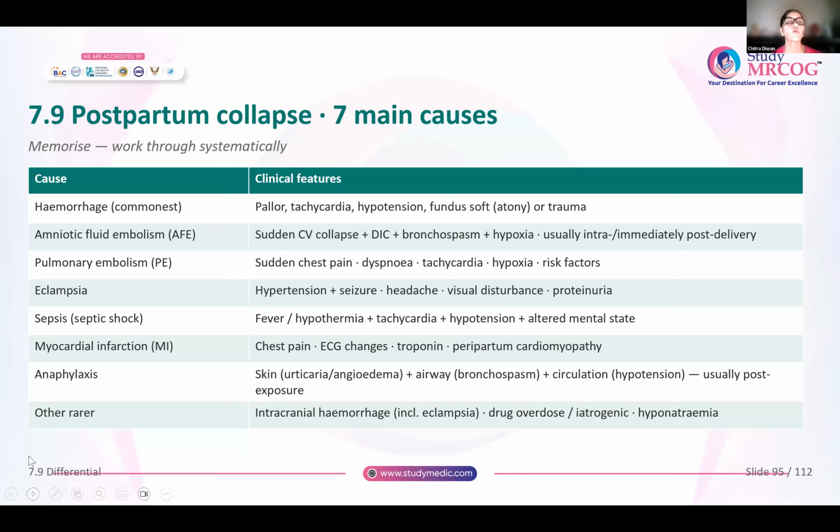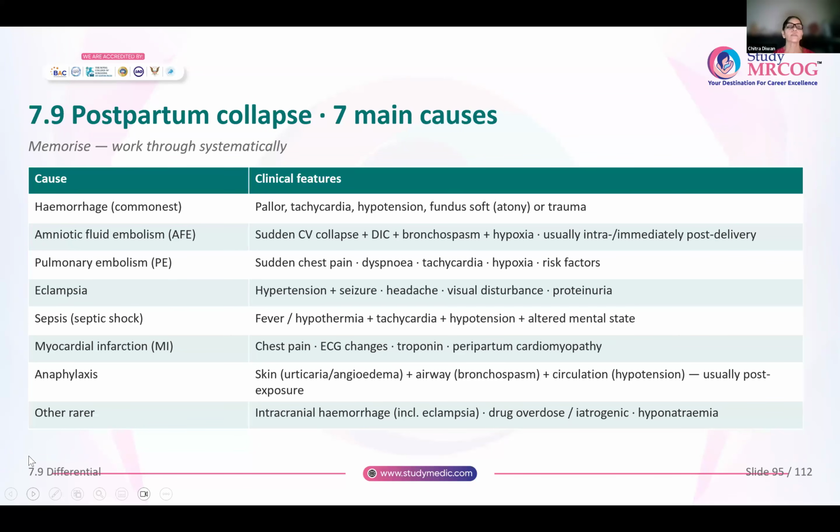All right. Now coming to postpartum collapse. There are 7 main causes. Hemorrhage is the most common cause. Anyone having hemorrhage will have pallor, tachycardia, hypotension. The uterus is soft and atonic, or there could even be traumatic hemorrhage. Amniotic fluid embolism: sudden cardiovascular collapse, bronchospasm, hypoxia. Usually these women present immediately after delivery or during the process of delivery, intrapartum.